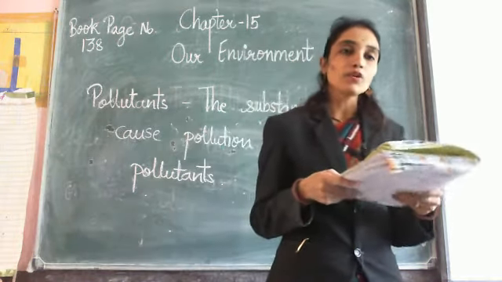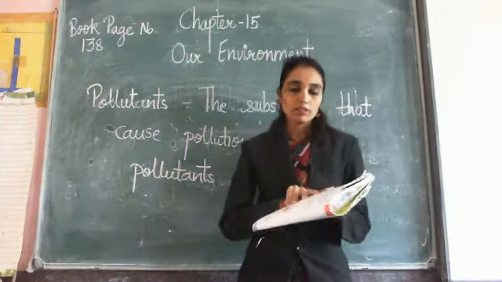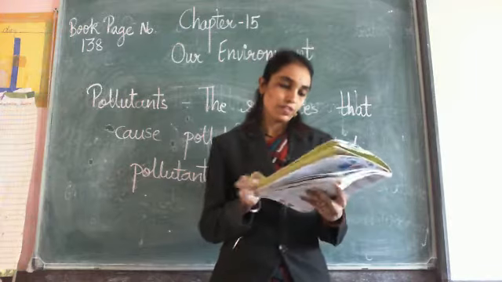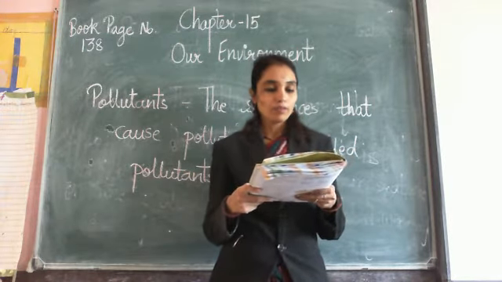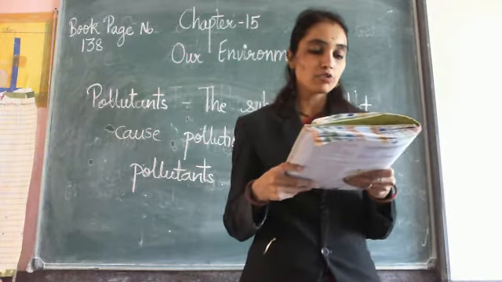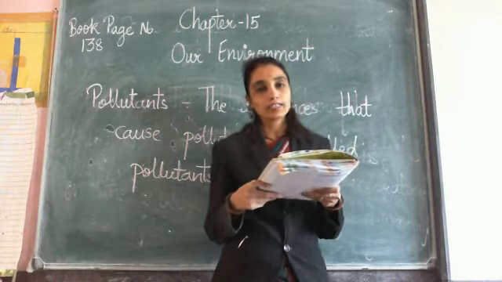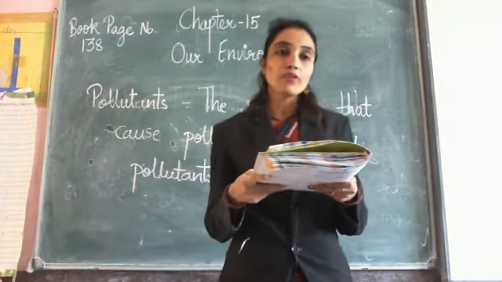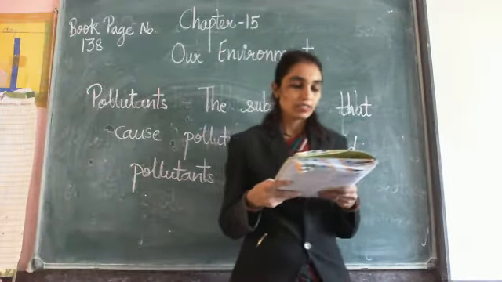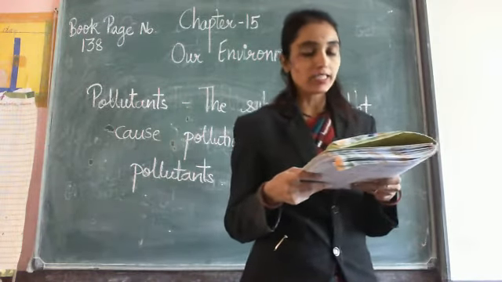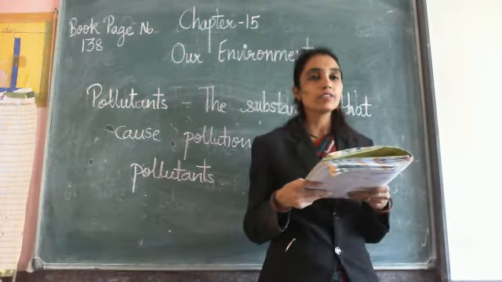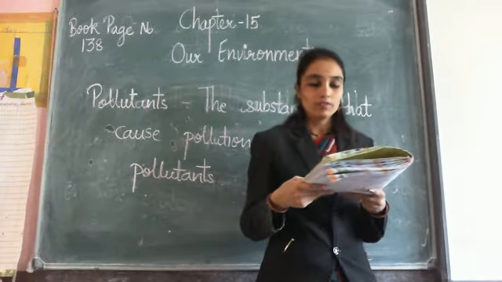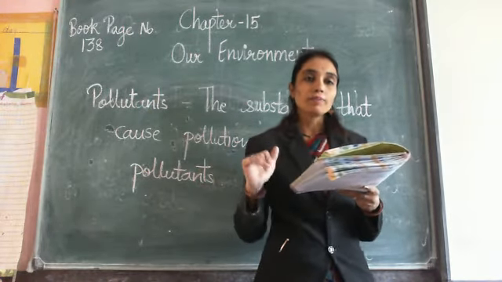So there are 4 types of pollution: air pollution, water pollution, noise pollution and soil pollution. Now what are the steps to control pollution? First step, we must restrict the use of vehicles and electricity. Second, factories must be located in areas away from the places where people live.